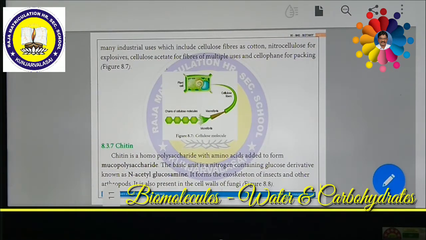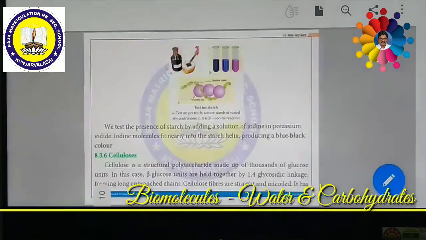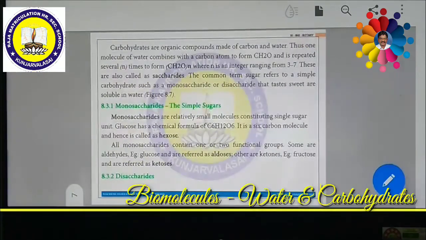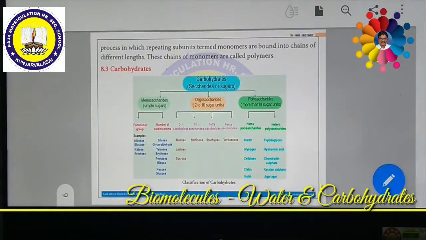Then we are going to see another carbohydrate called chitin. Chitin is also an important complex carbohydrate. Almost all fungal cell walls are made up of chitin.